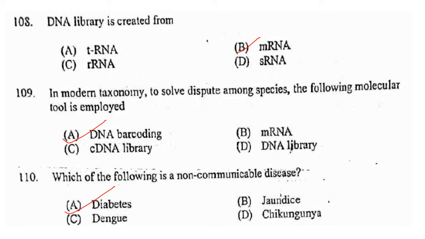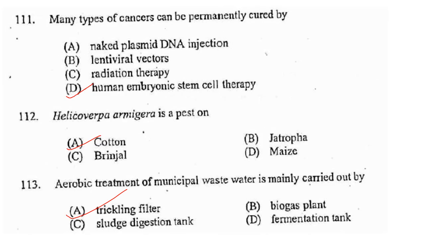In modern taxonomy, to solve a dispute among species, the molecular tool employed is DNA barcoding. So answer is option A. Which one of the following is a non-communicable disease? Out of these, all are communicable diseases and diabetes is a non-communicable disease. Then many types of cancers can be permanently cured by... Human embryonic stem cell therapy can be used for permanently curing many types of cancers.